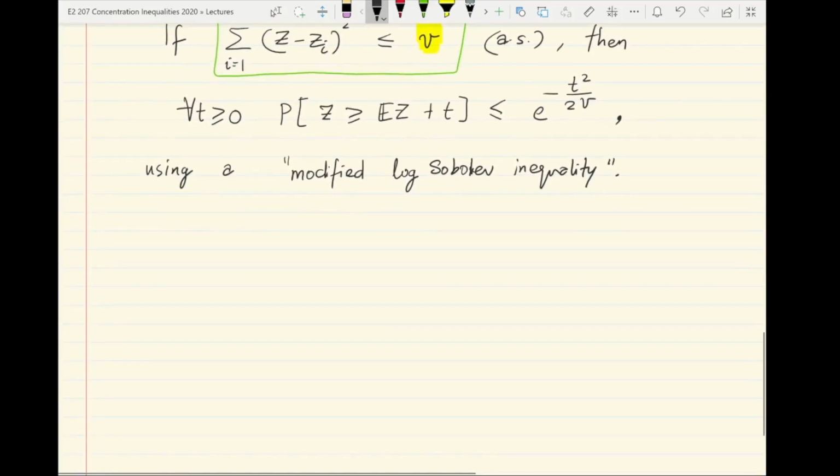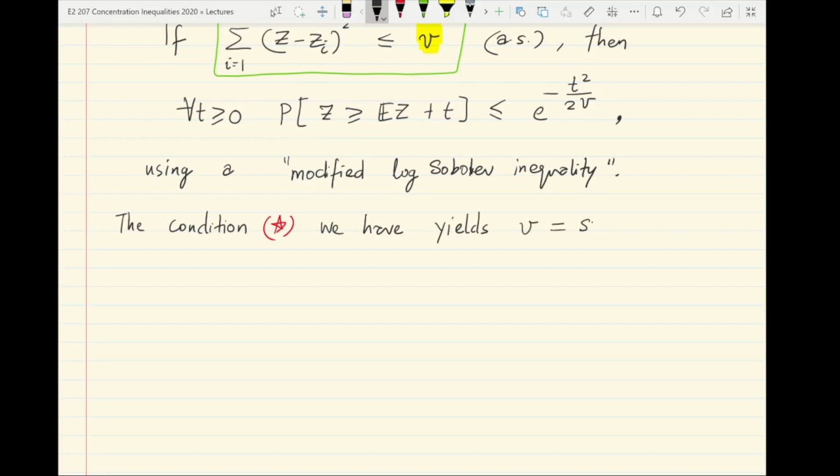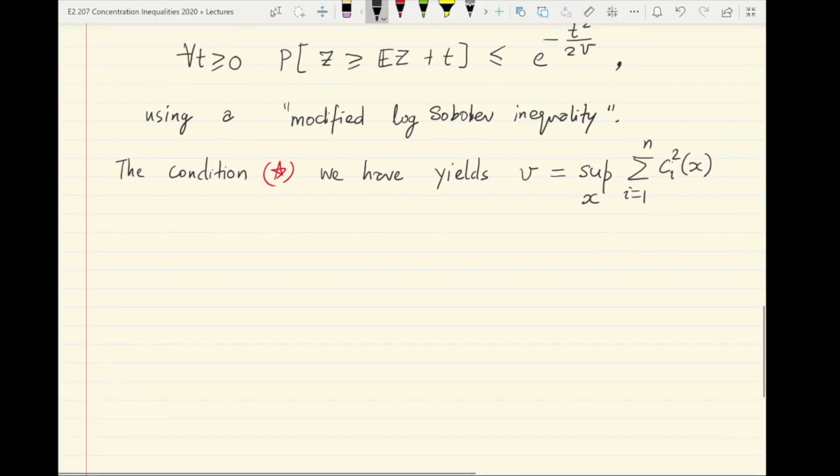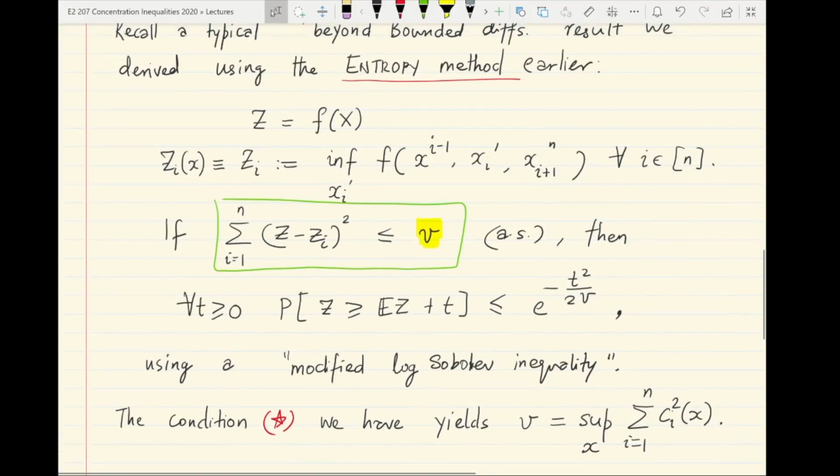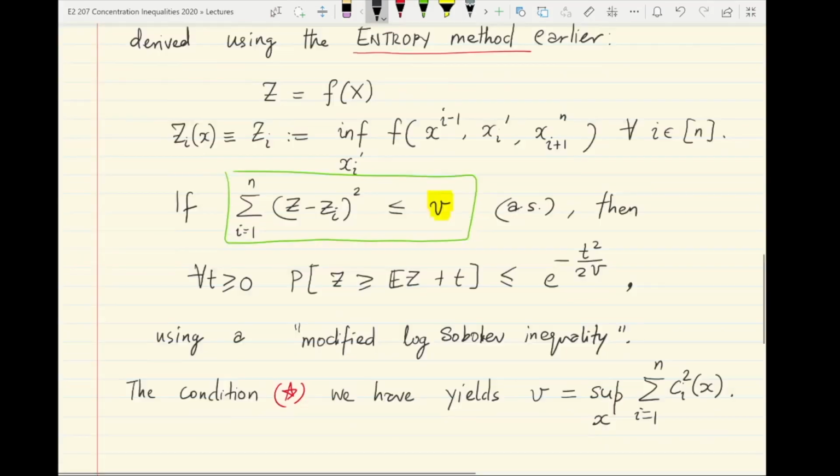So let me just remark here that the condition star that we have yields v equal to the supremum over all x of the sum i equal to 1 to n of ci square of x. Okay, so you can apply the entropy method to derive this inequality, with v being exactly this quantity here, the maximum over all x of the sum of ci square x.